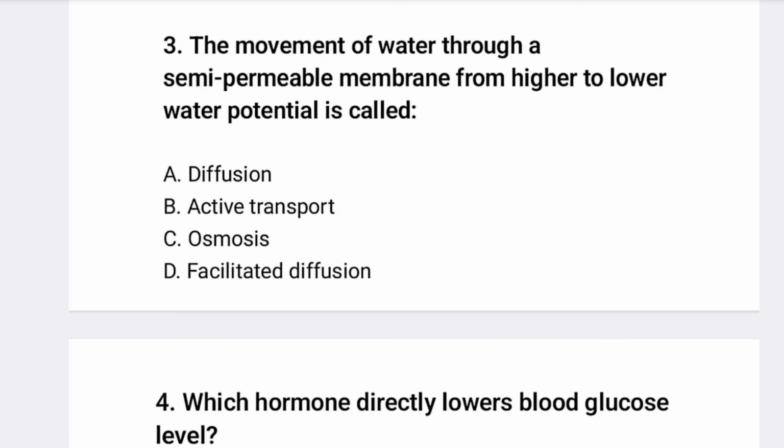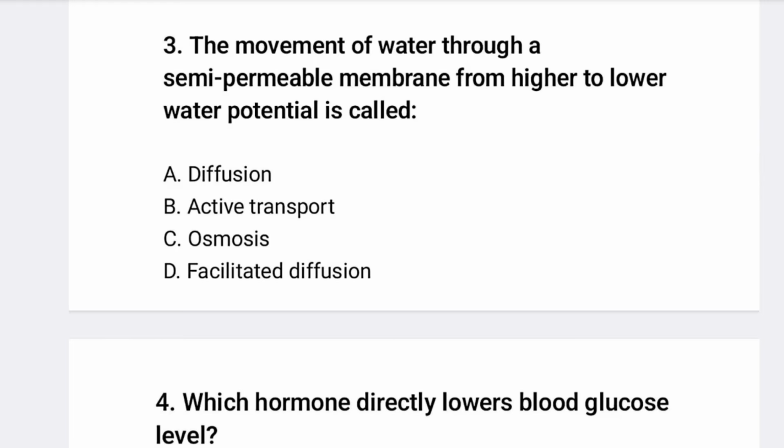Question number 3, the movement of water through a semi-permeable membrane from higher concentration toward lower water potential, so higher towards lower. So what is this? The options are A, diffusion, active transport, osmosis, or facilitated diffusion. So movement of water through a semi-permeable membrane from higher concentration towards lower concentration requires no energy, so it is osmosis.